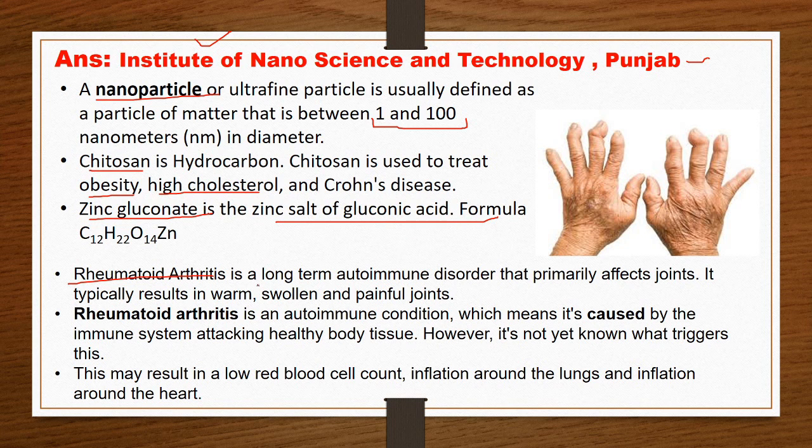Rheumatoid arthritis is a long-term autoimmune disorder that primarily affects our joints. It typically results in swollen and painful joints. Rheumatoid arthritis is an autoimmune condition, which means that it is caused by the immune system attacking our healthy body tissue. This may result in a low red blood cell count, inflammation around the lungs, or inflammation around the heart.